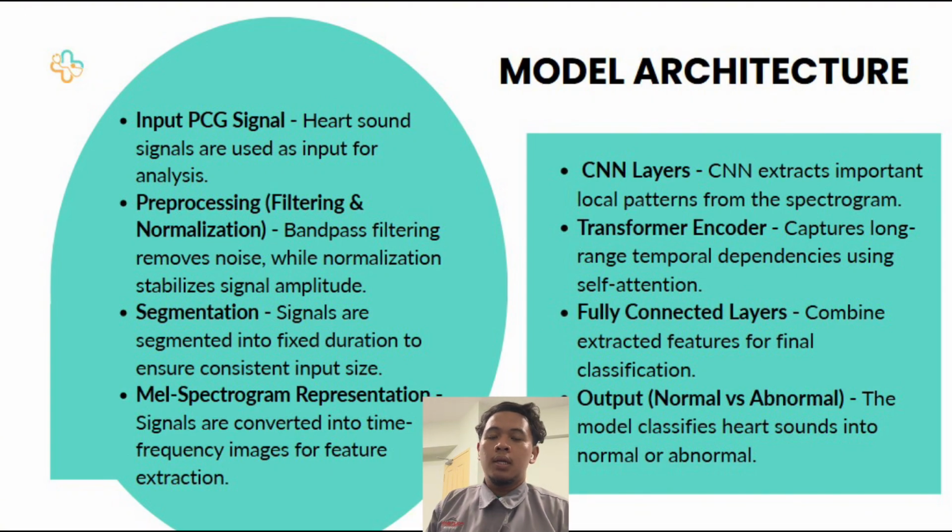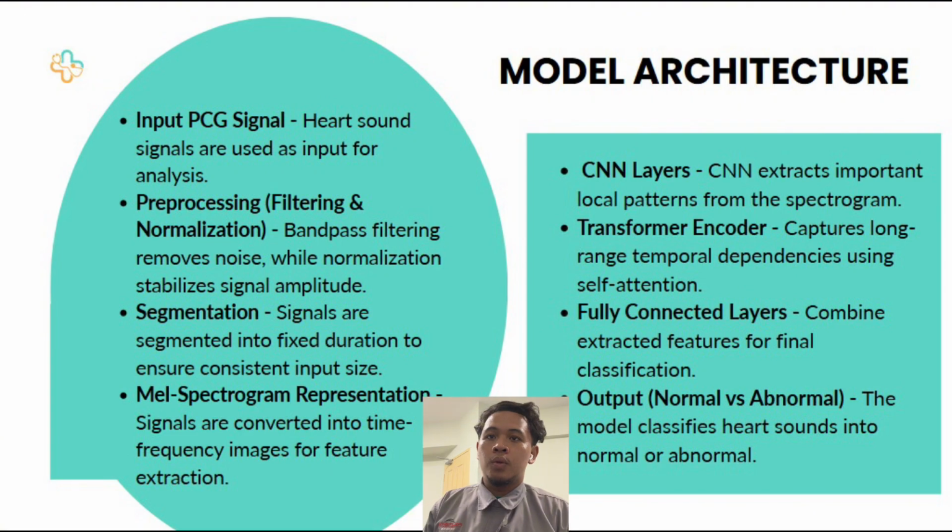Then the signal is segmented into fixed duration to ensure consistency. After that, it is converted into a Mel spectrogram, which represents the signal in time-frequency form.